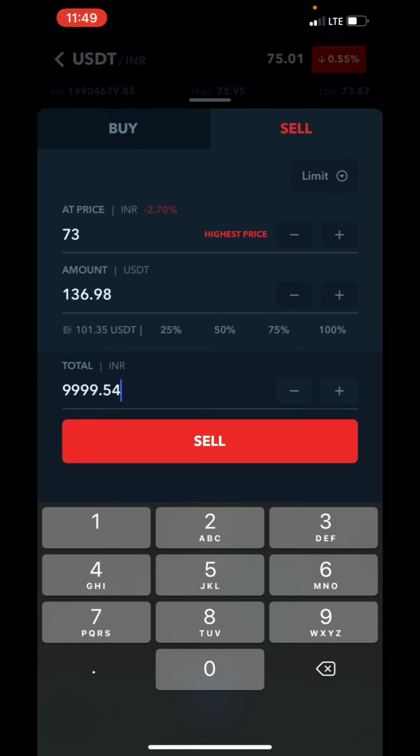As you can see here, my selling price is 75 rupees. I kept a 2 rupees margin, so I will be getting the 2 rupees margin. So my profit is 273 rupees. Here there will be some trading charges also.